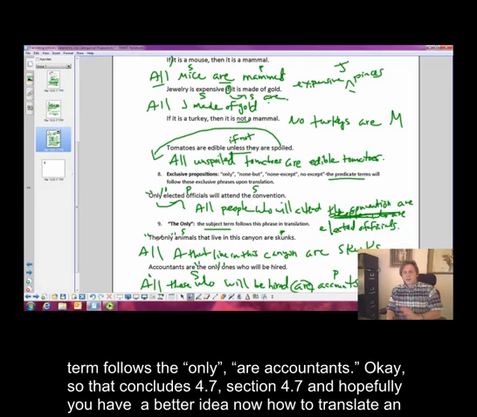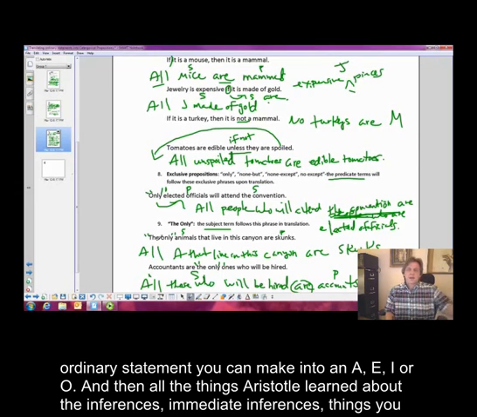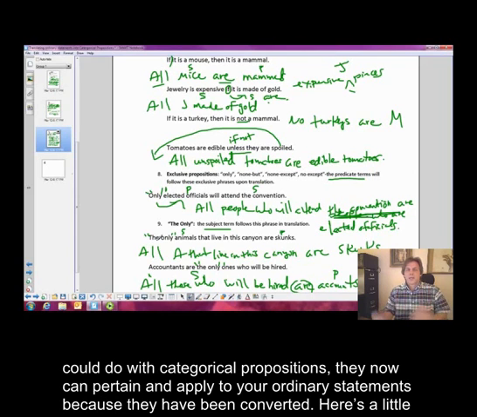Okay, so that concludes section 4.7, and hopefully you have a better idea now how to translate an ordinary statement you can make into an A, E, I, or O, and then all the things that Aristotle learned about the inferences, immediate inferences, things you could do with categorical propositions, they now can pertain and apply to your ordinary statements because they have been converted.